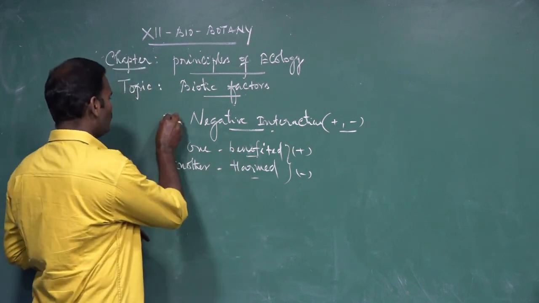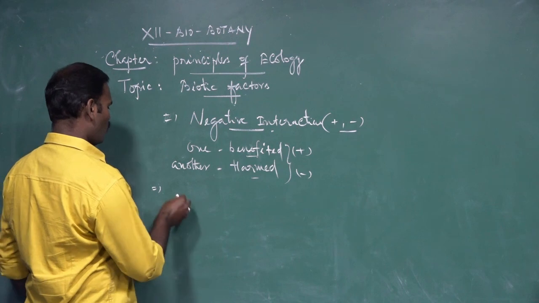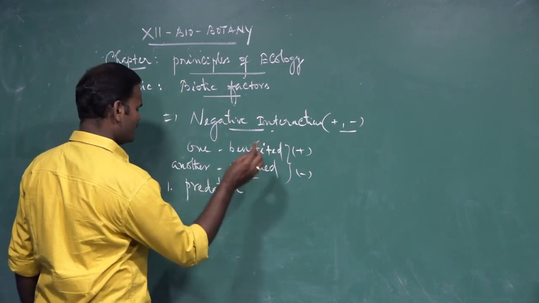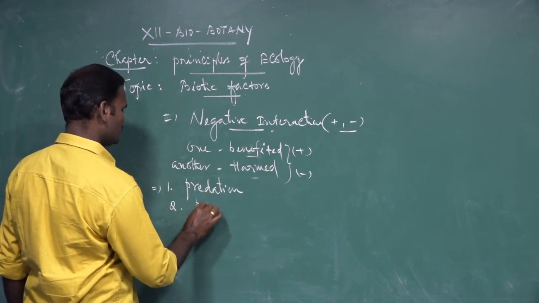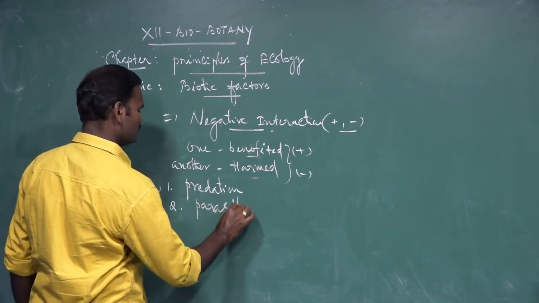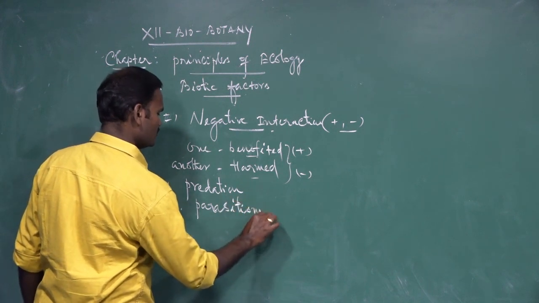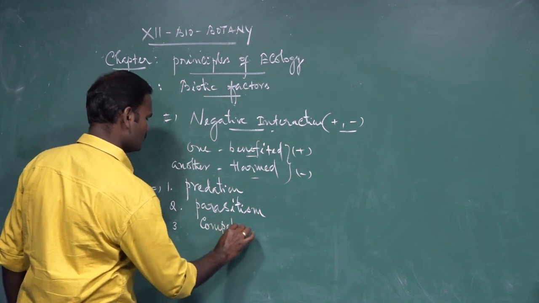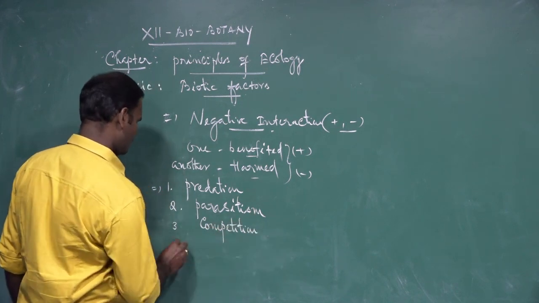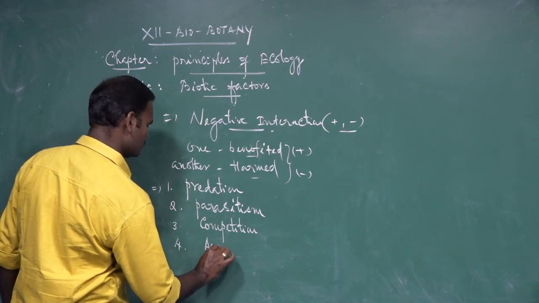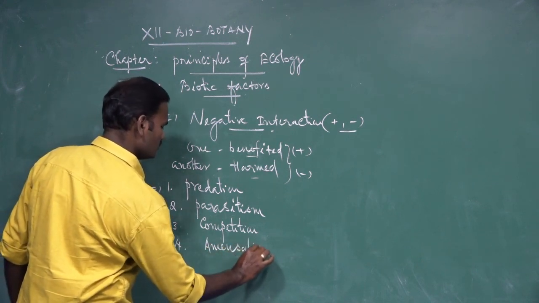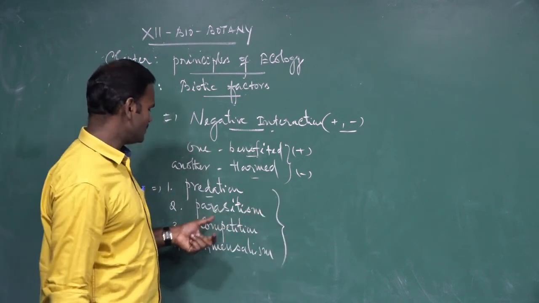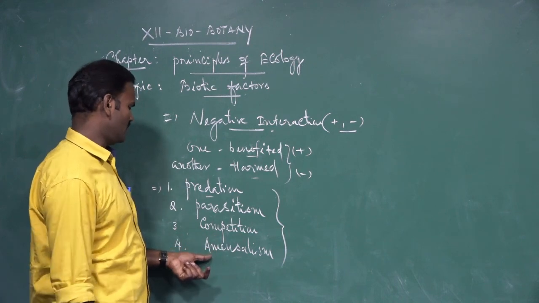Based on these, they are further classified: one is predation, the second one is parasitism, the third one is competition, and the fourth one is commensalism. I am going to explain one by one: predation, parasitism, competition and commensalism.